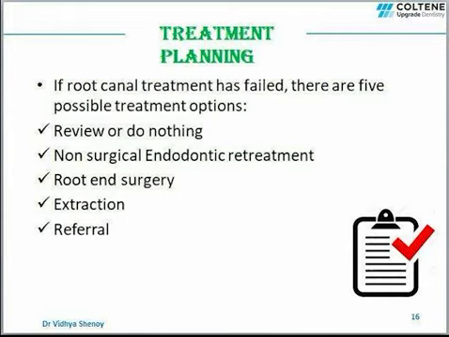Once we have arrived at a diagnosis, we have 5 possible treatment options. That is review or do nothing, non-surgical endodontic retreatment, root end surgery, extraction or referral. One of the most difficult decisions we have to make is whether to retreat a root-filled tooth that requires a crown when it shows no evidence of a defective coronal seal or periapical disease and is symptom-free but has a technically deficient root canal filling.